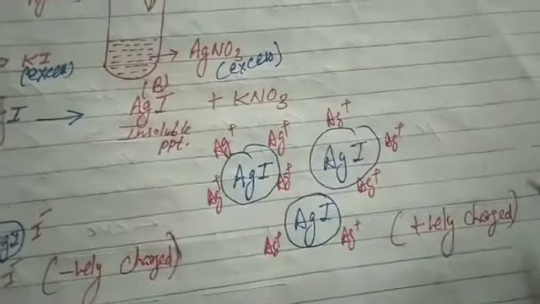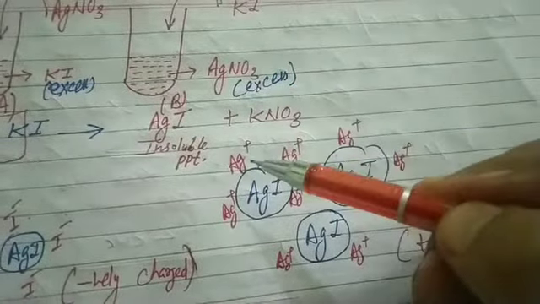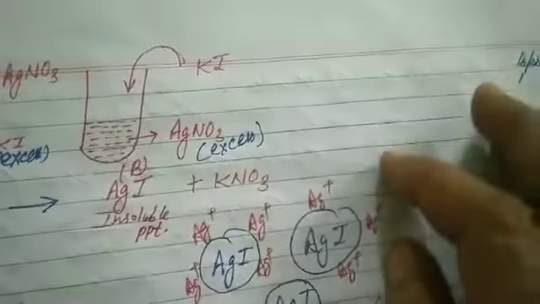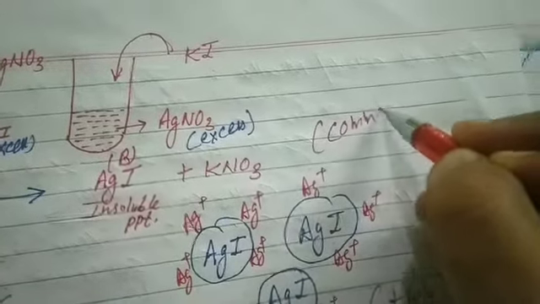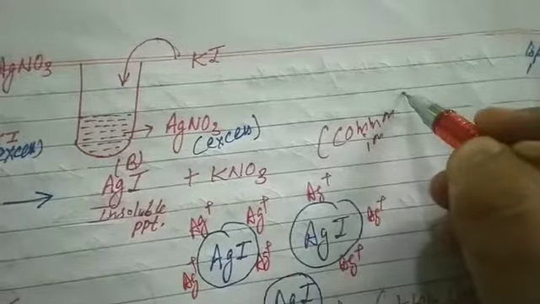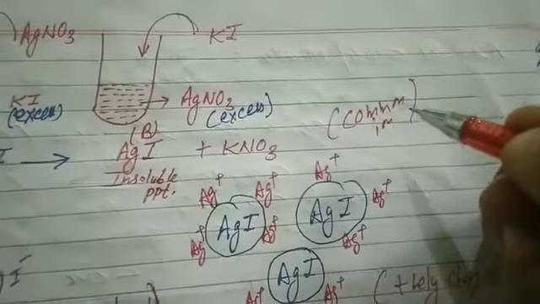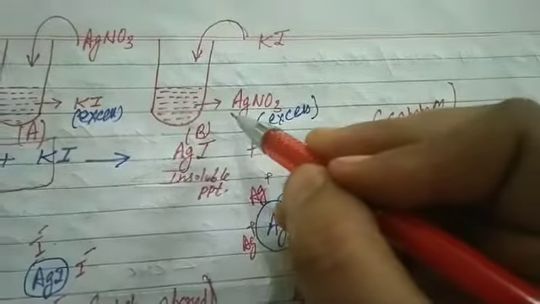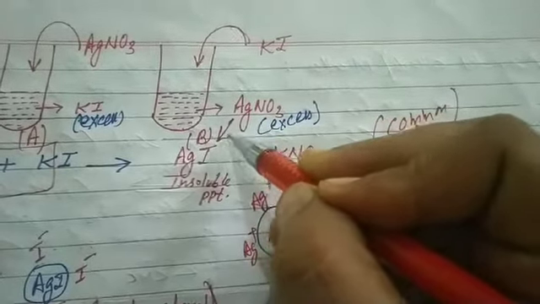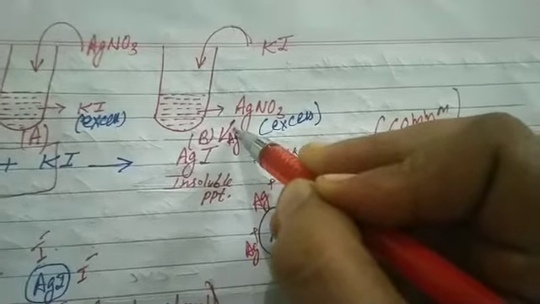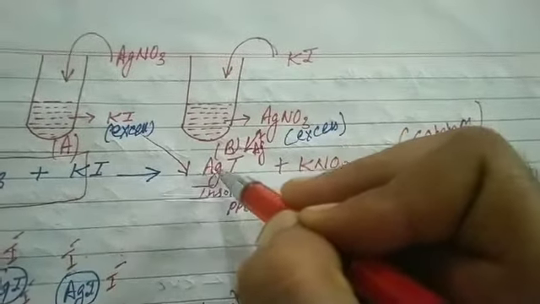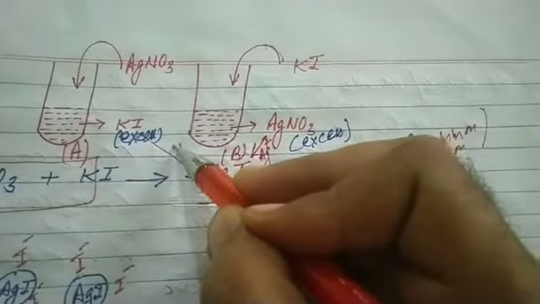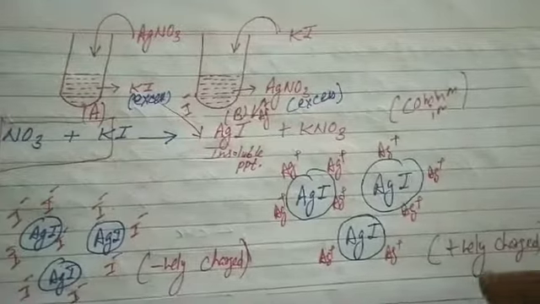Now students, you can ask, why do Ag positive ions strike, not nitrate ions? The basic trick is that common ions from the dispersion medium are adsorbed on the surface. In this case the common ion is Ag, so it is adsorbed on the surface, leading to a positively charged colloidal solution. And in this case, students, what is common with AgI? Iodide, which is adsorbed on the surface and forms a negatively charged colloidal solution.